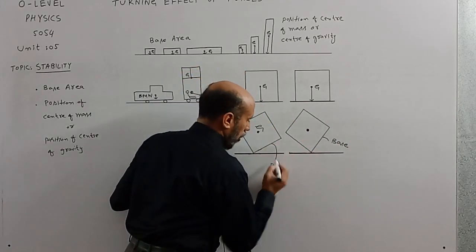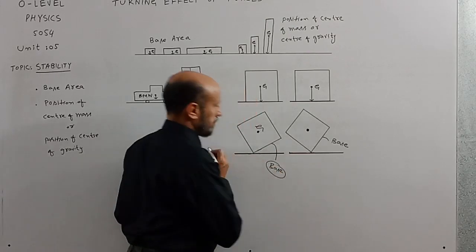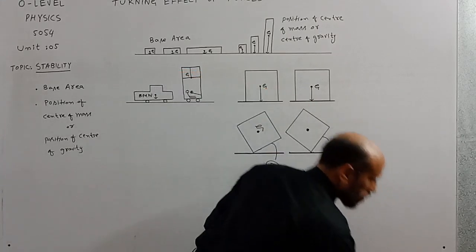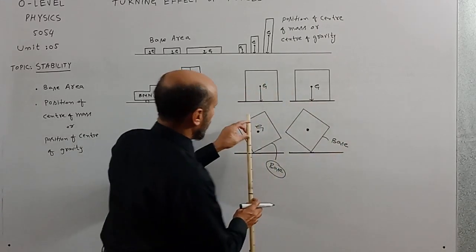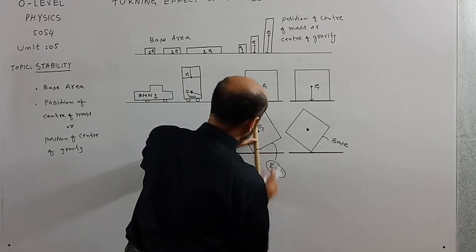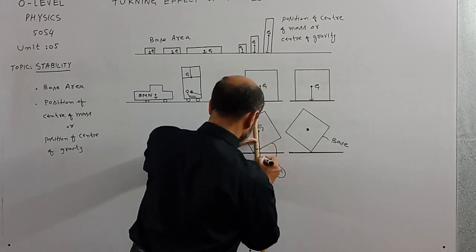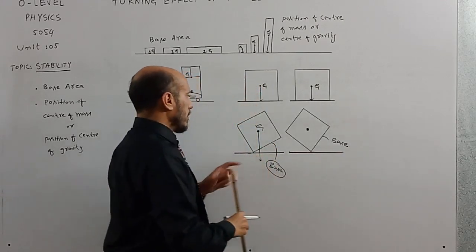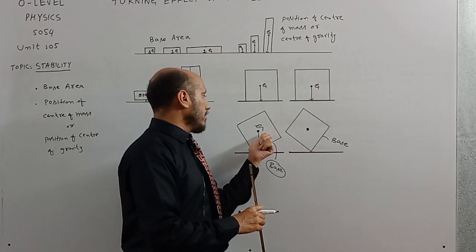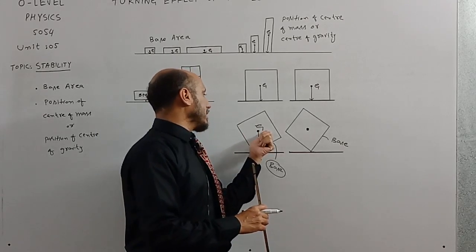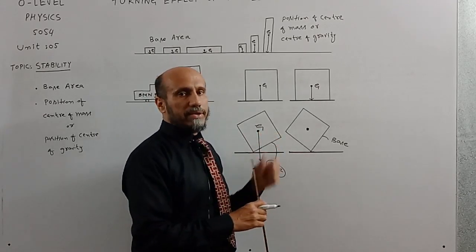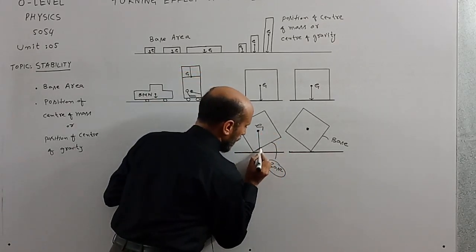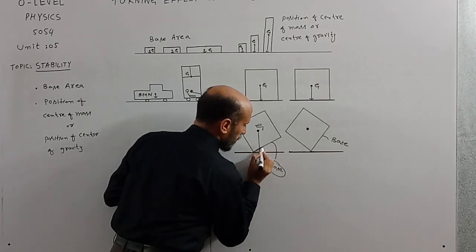This part of the block is the base. Now I will draw the position of center of gravity once again at the tilted position. Now you can see that after tilting the body, the line which represents the position of center of gravity is still passing through the base of the body.